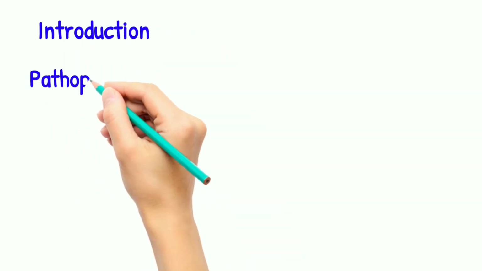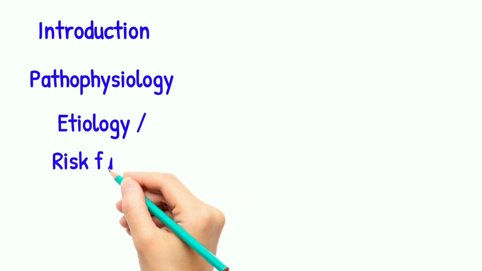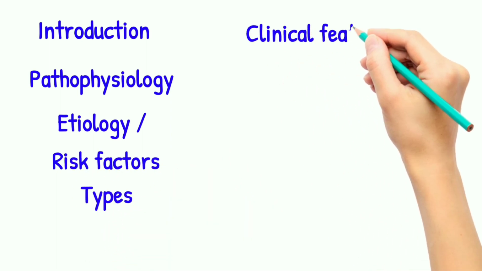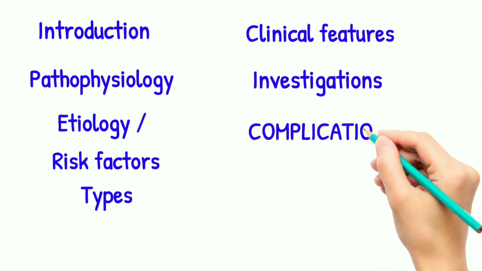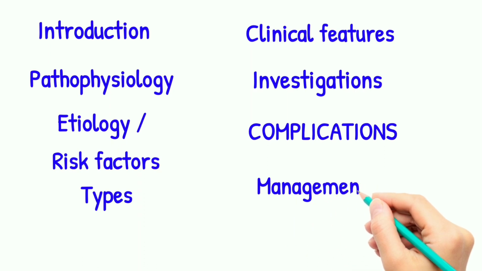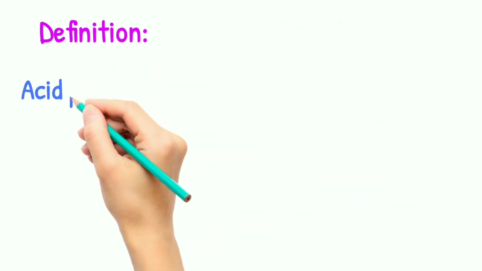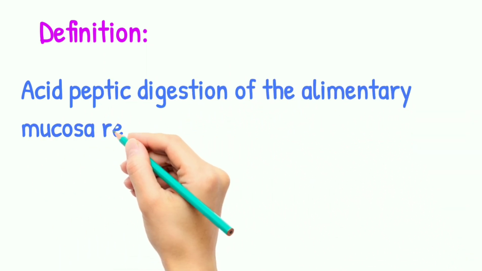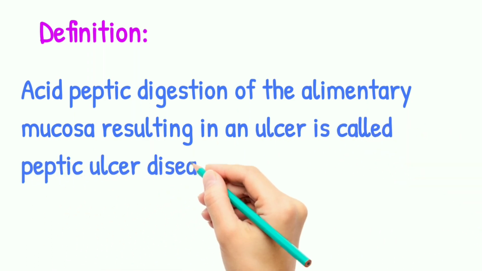We'll see it under the following headings: Introduction, Pathophysiology, Etiology, the risk factors and the types of it, clinical features, investigations, complications, and the management part. Now let's see what is the peptic ulcer. It's an acid peptic digestion of the alimentary mucosa resulting in the ulcer called the peptic ulcer disease.